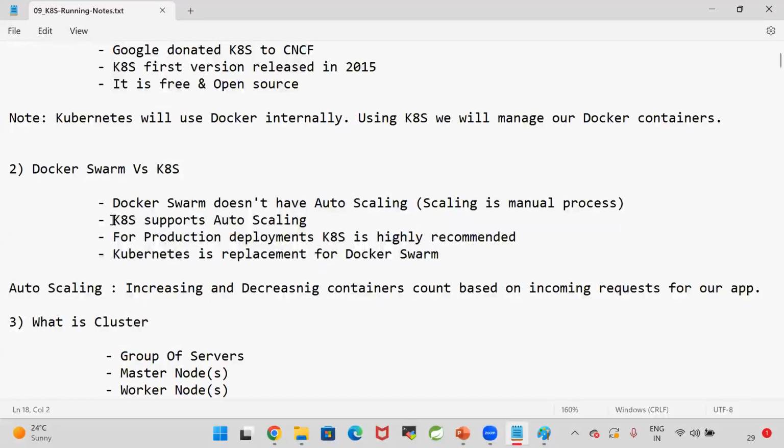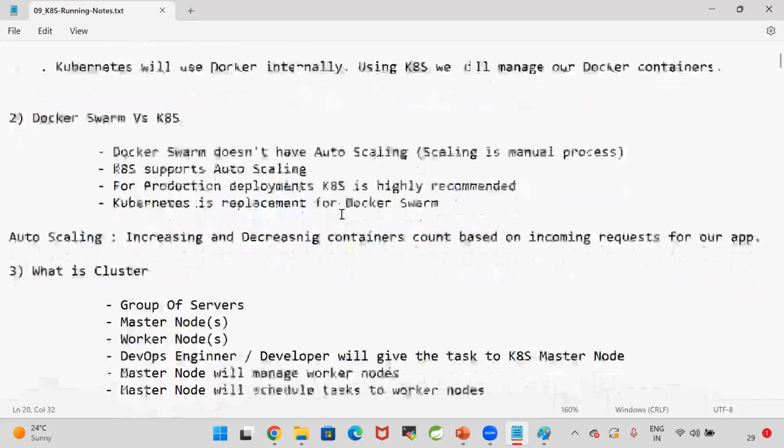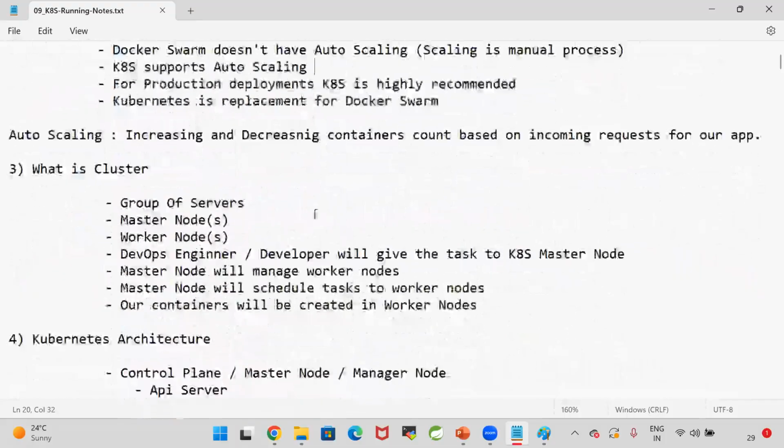It is inbuilt functionality in Kubernetes. Kubernetes will run in a cluster mechanism. What is the meaning of a cluster? A cluster is nothing but a group of servers. Here we will call them master nodes and worker nodes.